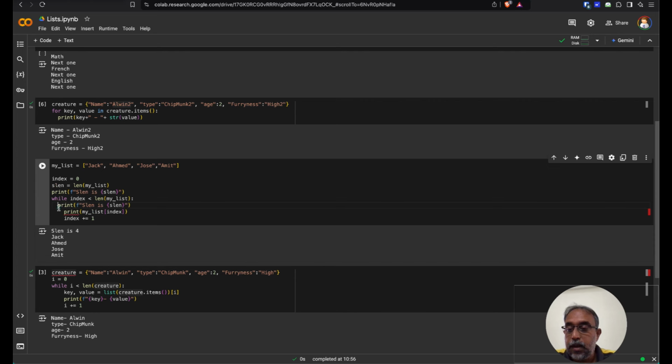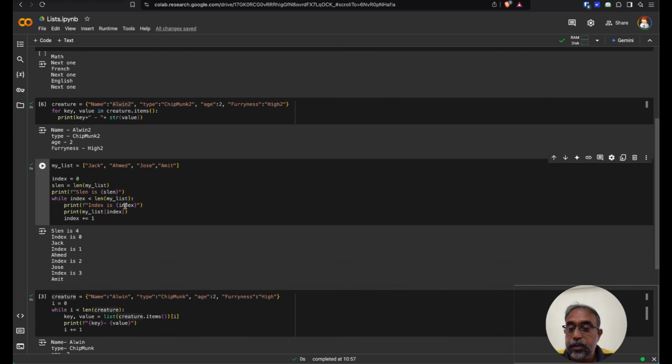Okay, let's just make it interesting. Index is index, right? And a new line. Let's just leave it with that. So you see, I have taken my index also and printed it along with the loop. But what we are doing here is a loop process. Index is always 0, so it starts with this and continues to run on the same position unless you manually increment it.